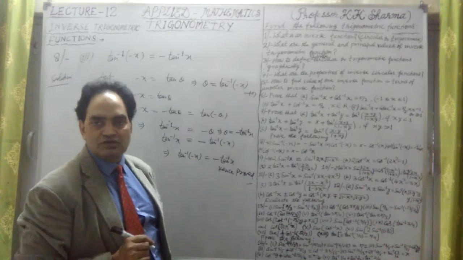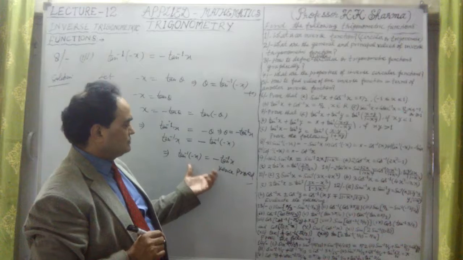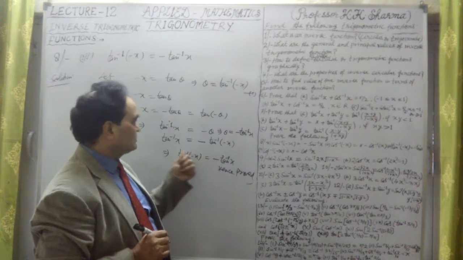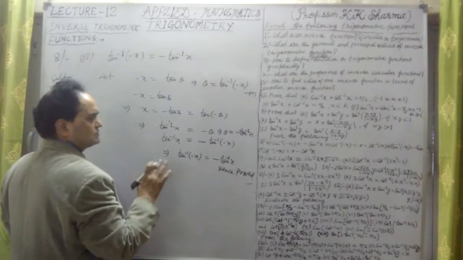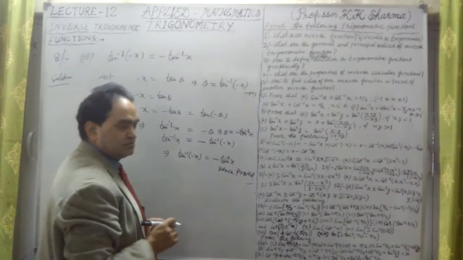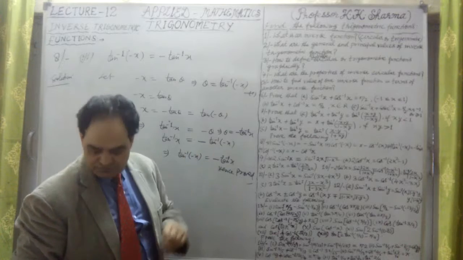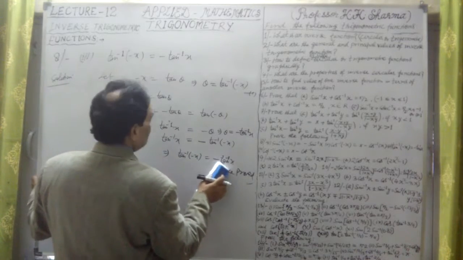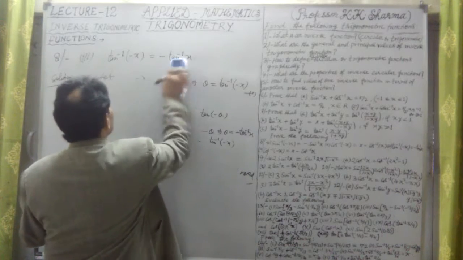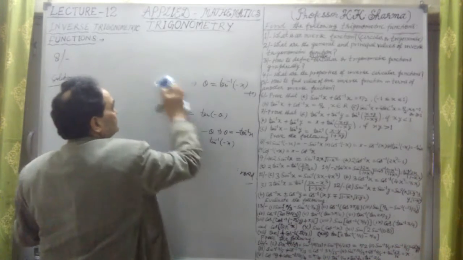We are not taking the left hand side or right hand side; we have to prove that tan inverse of minus x equals minus tan inverse x. We always assume minus x equal to tan theta in this way. Whatever the trigonometric function is given, we assume minus x equal to that value, and after that we solve this question. So this is part number 3 of question number 8.